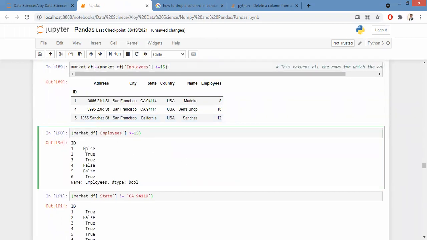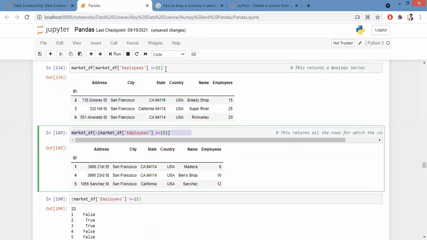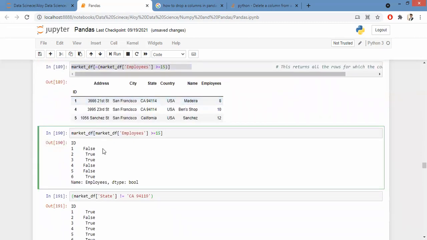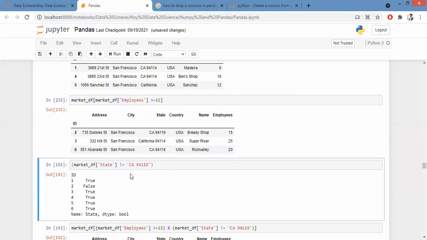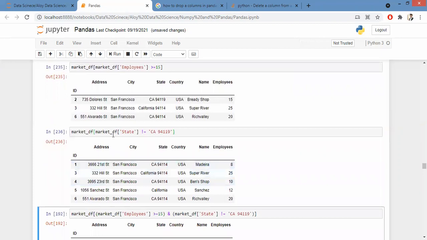The first condition would be to find the shops where the number of employees is more than 15, and the second condition would be to find the state where the state code will be this.